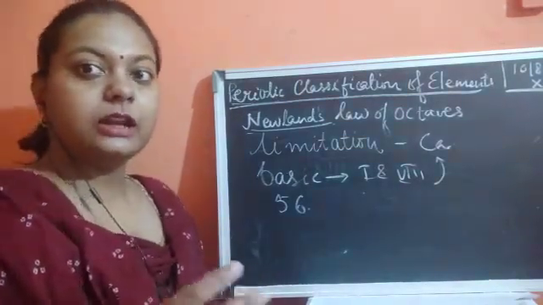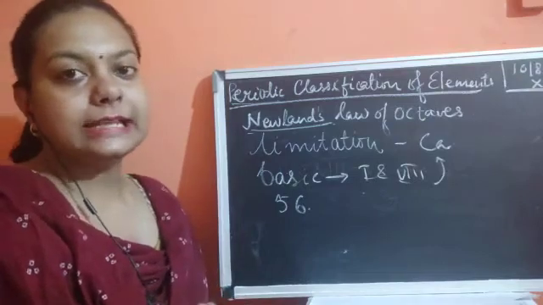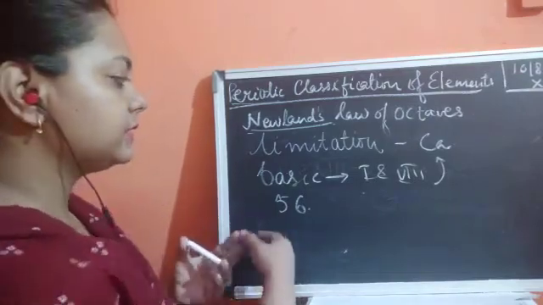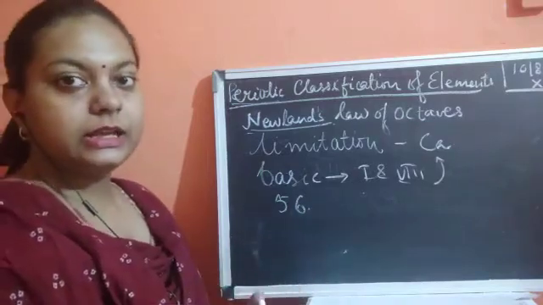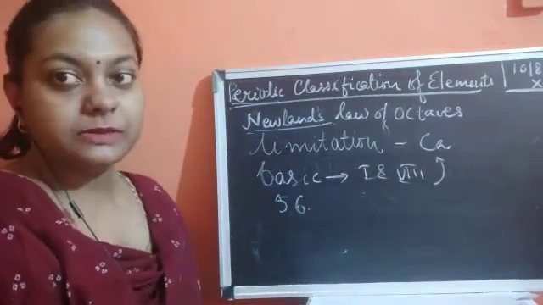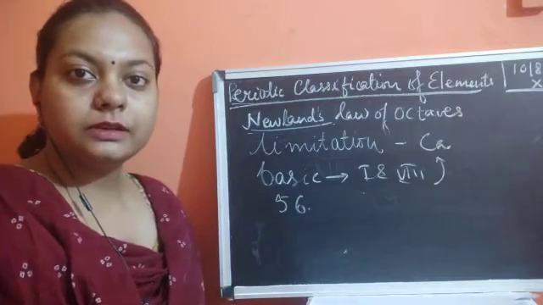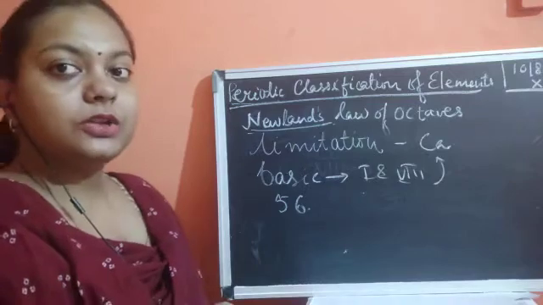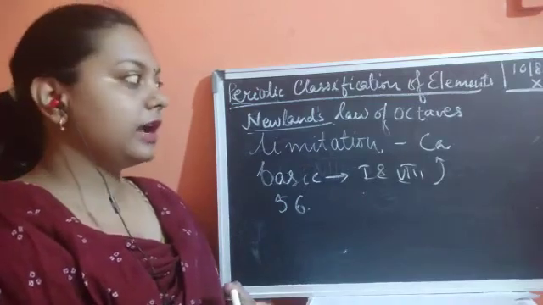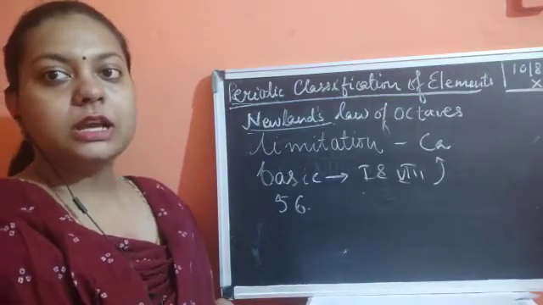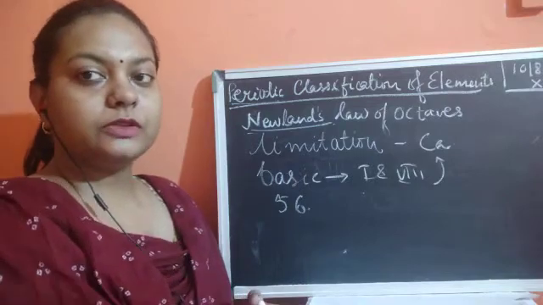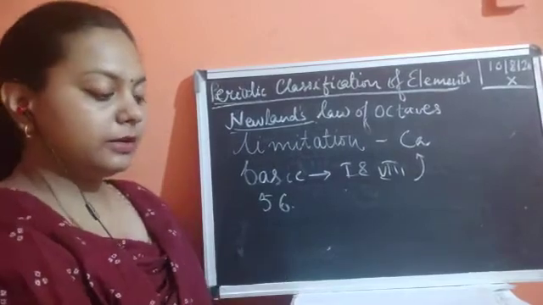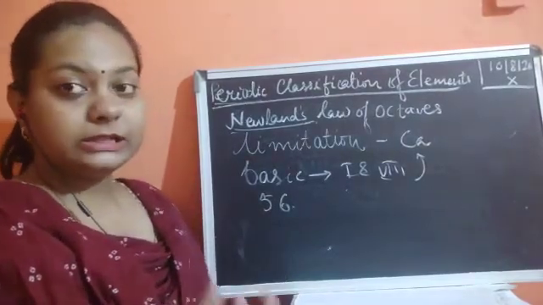He assumed that there are in total 56 elements, but the discoveries were still going on, and when the elements started increasing after 56, the properties again mismatched. Because of these types of assumptions, Newland's law of octaves was not able to be firm with its findings.